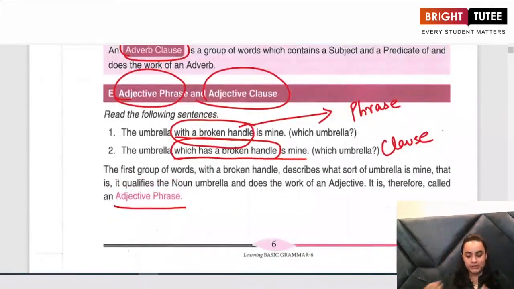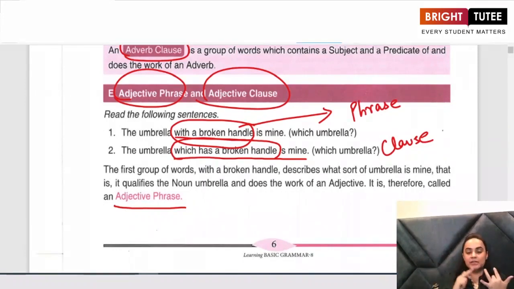So, my dear students, with this we come to the end of our first chapter, in which we learned the difference between a phrase, a clause, and a sentence. A phrase is a group of words without a subject and predicate. It does not make good sense and should be a part of a sentence to be complete. A clause makes sense, has a subject and a predicate, but is always a part of a main sentence. And a sentence is again a group of words. It has a subject and a predicate, and it makes complete sense.